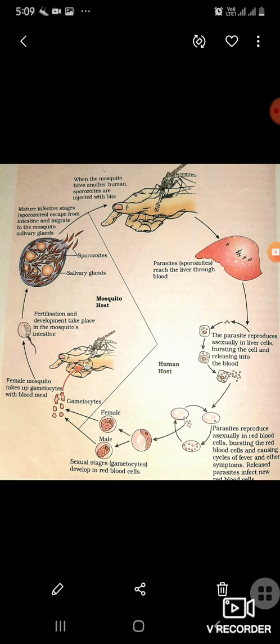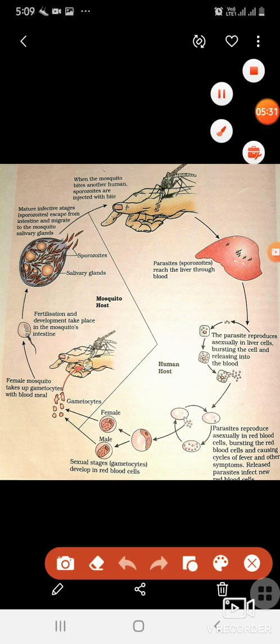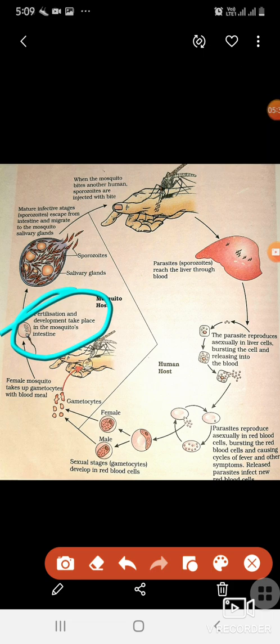It will reach the mosquito intestine. You all can see, because in the mosquito intestine only fertilization will take place. That means male and female gamete cells will fuse and a large number of cells will be produced, which are sporozoites. And sporozoites, once formed in the intestine, will reach the salivary gland of the mosquito. Again this is ready for another cycle. So in this way the Plasmodium completes its life cycle.